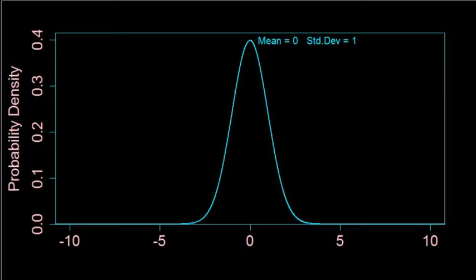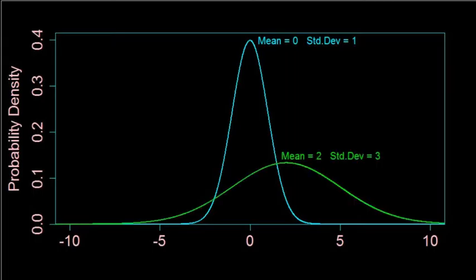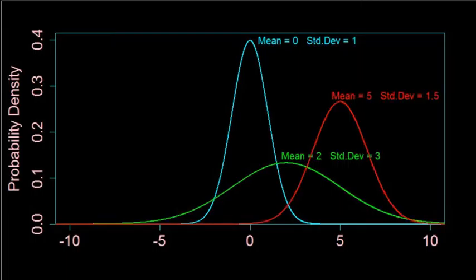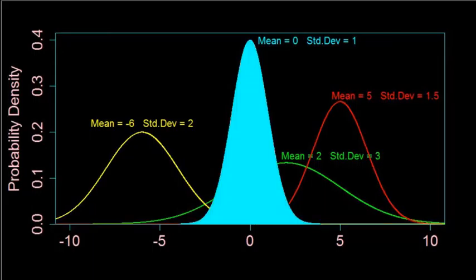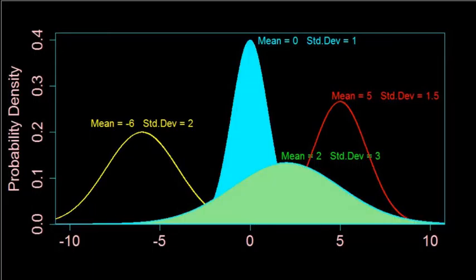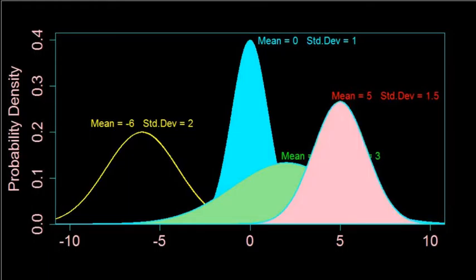Because we can change the mean and the standard deviation, there is a whole family of normal distributions. There's the standard normal. There's another one with a mean of 2 and a standard deviation of 3. Here's one with a mean of 5 and a standard deviation of 1.5. Here's one with a mean of -6 and a standard deviation of 2. Any choices for mean and standard deviation are allowed, except the standard deviation has to be positive. It can't be negative or 0. After all, you can't have negative width, and you can't have 0 width. Because the widening and shortening factors are the same, area is preserved, so the area covered by this one is the same as the area covered by this one, the same as the area covered by this one and by this one.